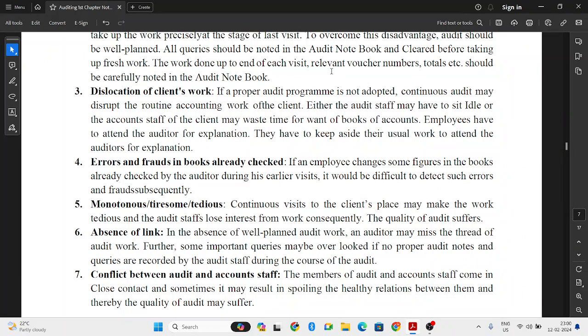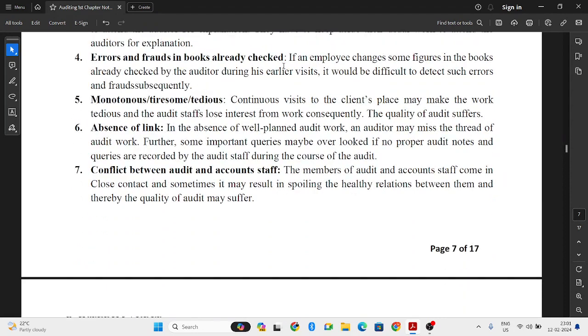Next, monotonous, tiresome or tedious. If the auditor continuously comes to one organization, he may lose interest, because regularly coming there, he may lose the interest to work. When he loses interest, the quality of audit comes down. That is one of the disadvantages.